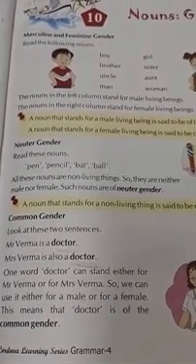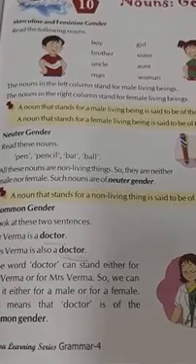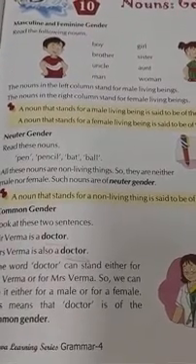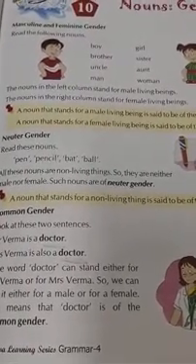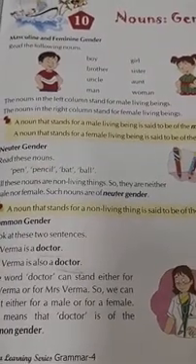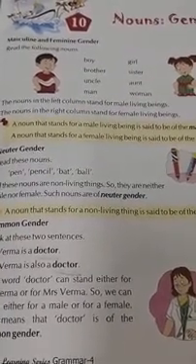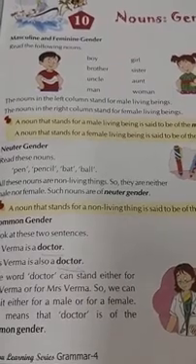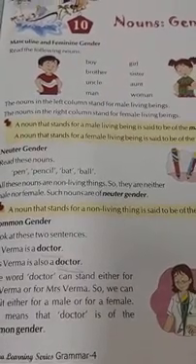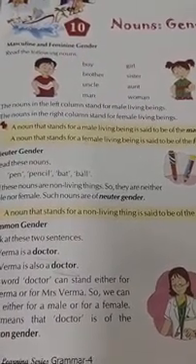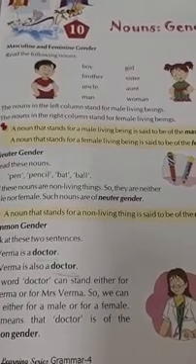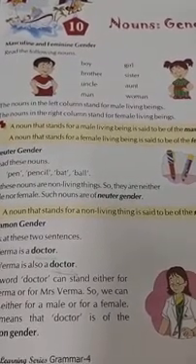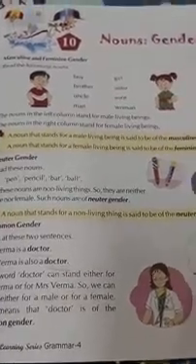Parent is another example. So we cannot differentiate when we use the word parent. Parent can be either father or mother. Okay children, doctor can be a male or female. So the common terms which cannot be differentiated as male or female are said to be in common gender. Okay children.